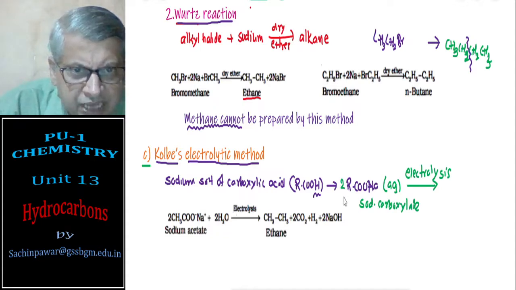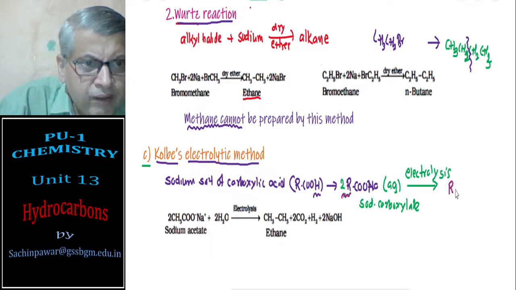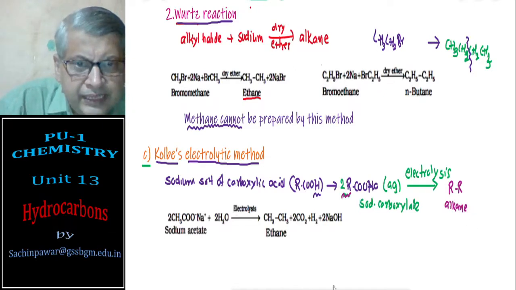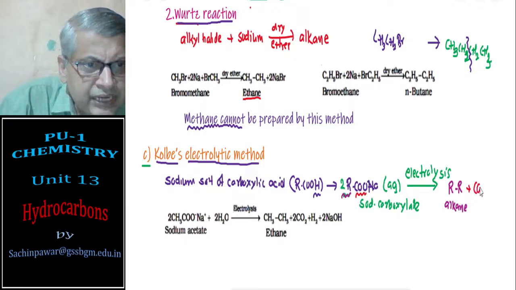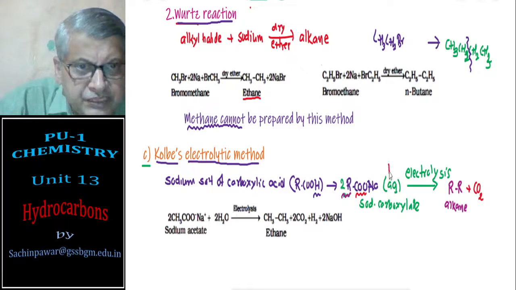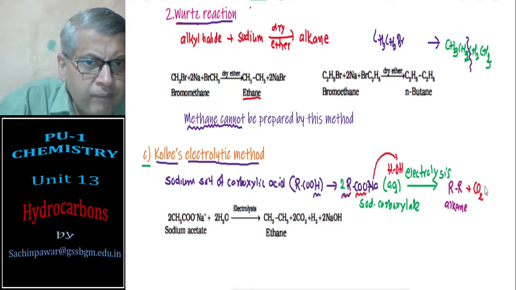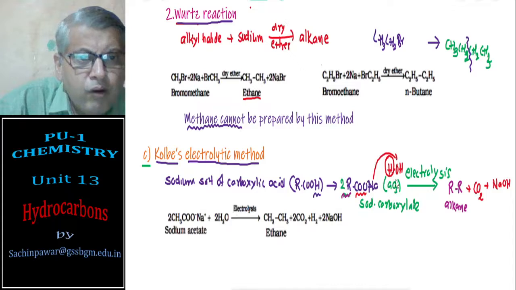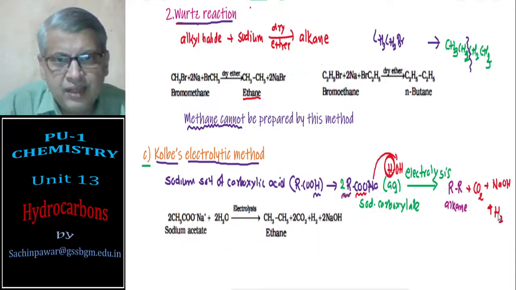The two R groups, that is alkyl groups, will combine to form R-R, that is an alkane. The carboxyl groups will form carbon dioxide. And aqueous means there is a water molecule. Water is H2O, HOH. So Na will combine with OH to form NaOH, and the hydrogen from water will form hydrogen gas. And this is the reaction.